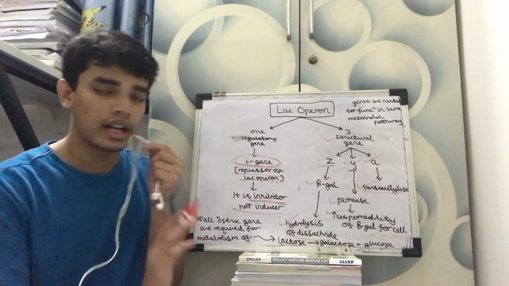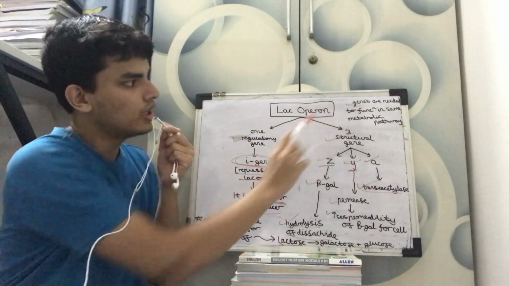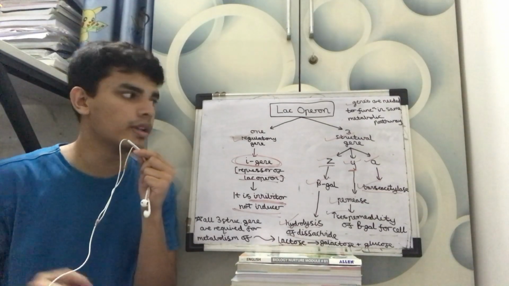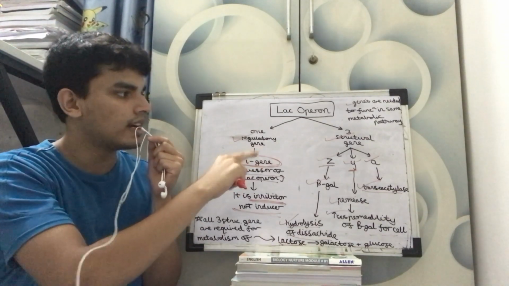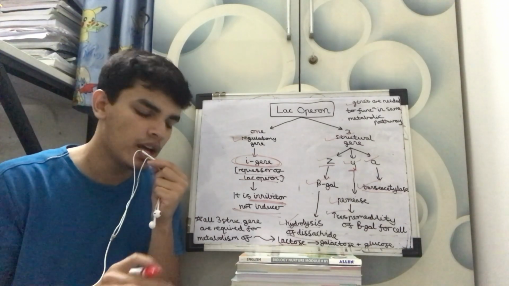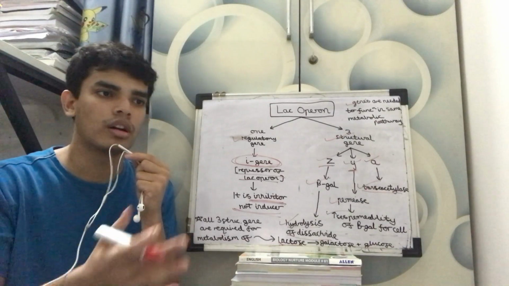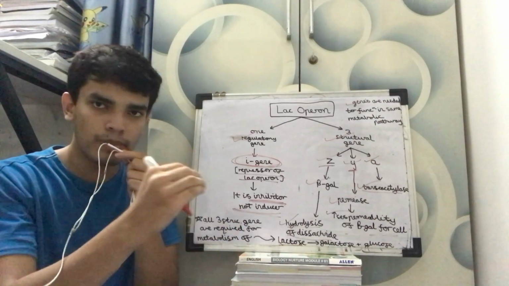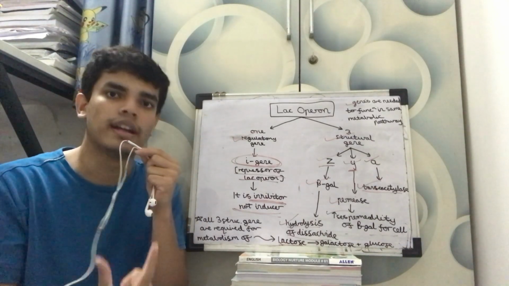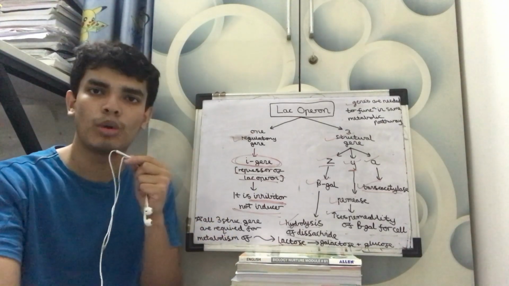Now genes, another important statement given in the NCERT. Genes are needed to function in the same or related metabolic pathway. Means these three structural genes Z, Y, A, they cannot perform in a separate metabolic pathway. They have to perform in the same manner or in a sequence manner. If you have read the Krebs cycle in botany, or the Calvin cycle, all the steps happen in sequence. That is what the statement is trying to say. Everything has to be in the same or related metabolic pathway. It cannot be different.